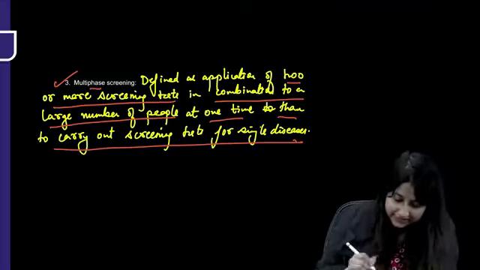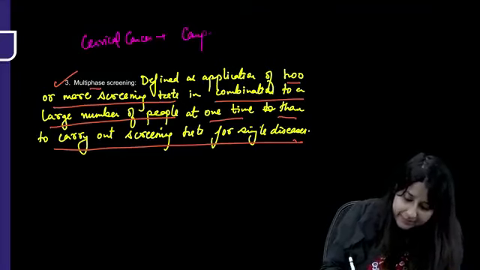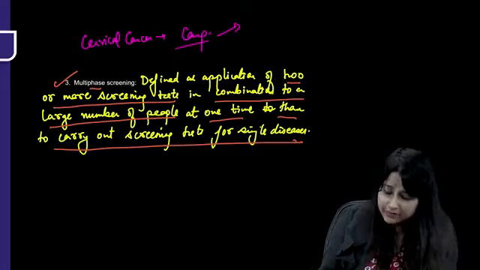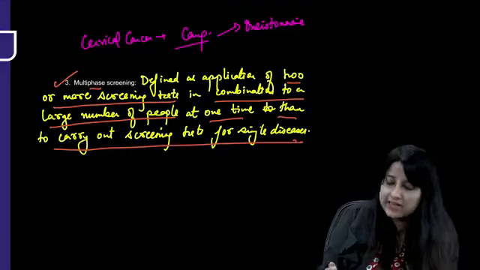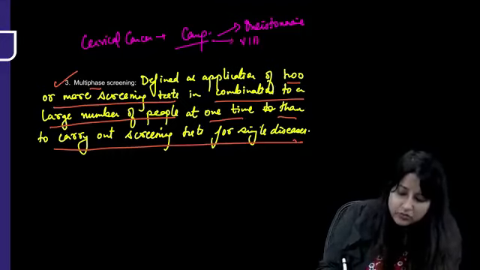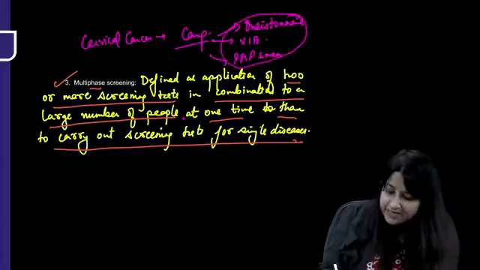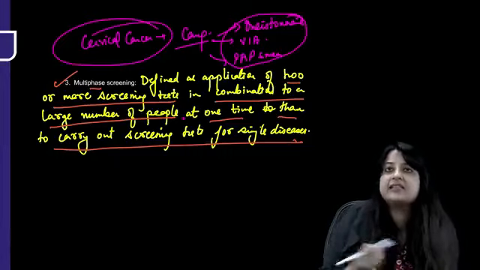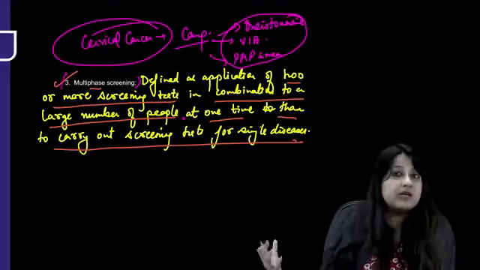Suppose I have a disease called cervical cancer. For cervical cancer, I've put up a camp. The camp will be attended by a huge number of females. Now, I can get a questionnaire filled by the women, finding out about their risk factors. I can also do a VIA. I can also do a pap smear. So in a camp, it justifies a large number of people and it also justifies application of 2 or more screening tests to detect a single disease, which is cervical cancer. So this is an example of multi-phase screening.